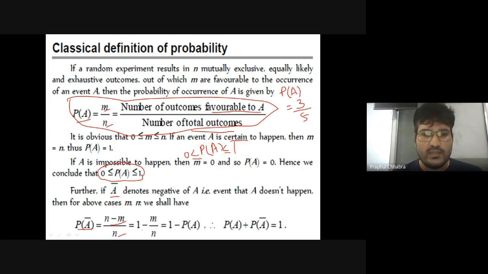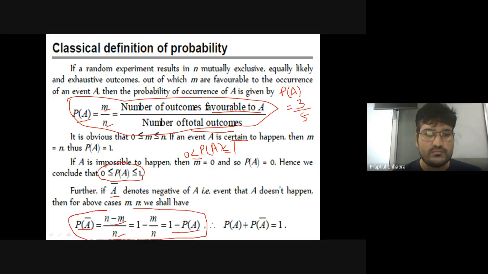So it will be 1 minus m upon n, that is 1 minus probability of A. So the probability of not happening of any event A is equal to 1 minus the probability of happening of event A. This is a very, very important result.